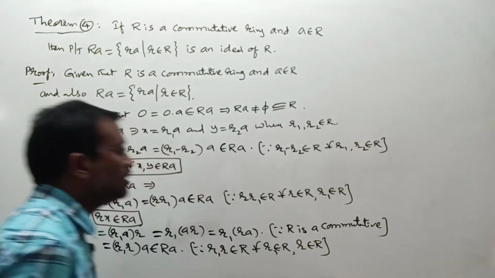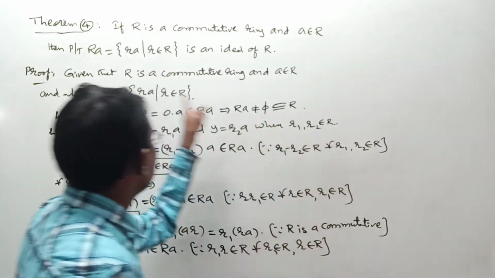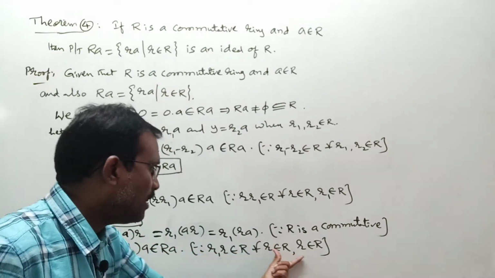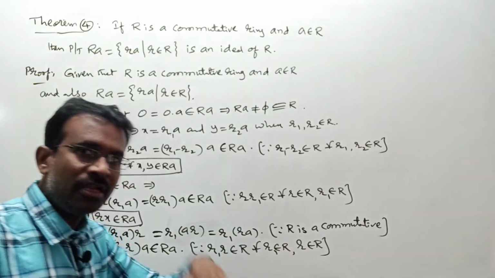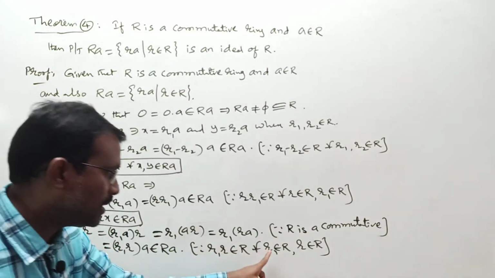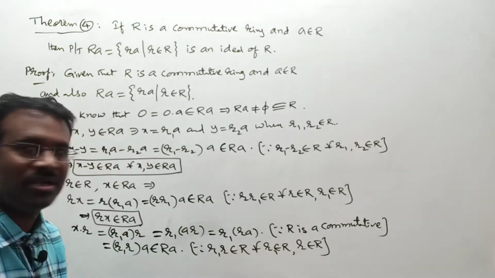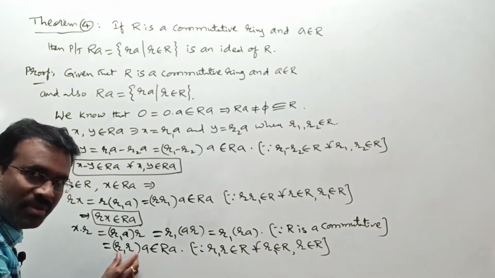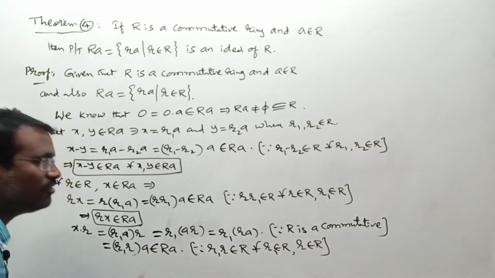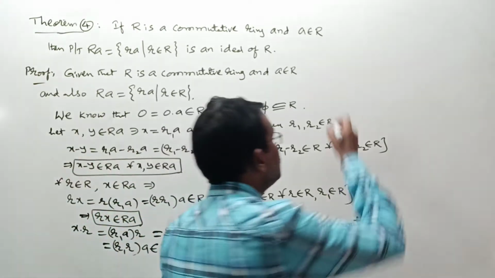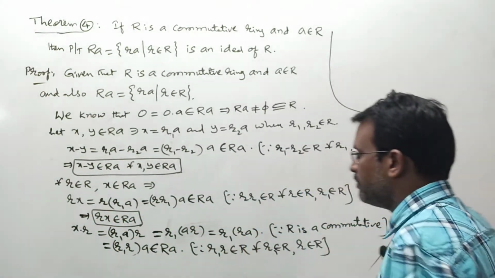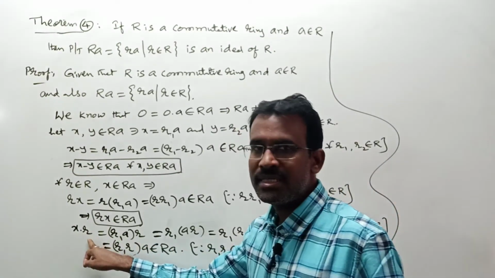Understood or not? Here R1 is an element of R and R is an element of R and R is a ring. According to the multiplicative closure property, R1 into R should be an element of R. Whenever this is an element of R, this into A should be an element of RA. Once look, basically this total thing is equal to XR.